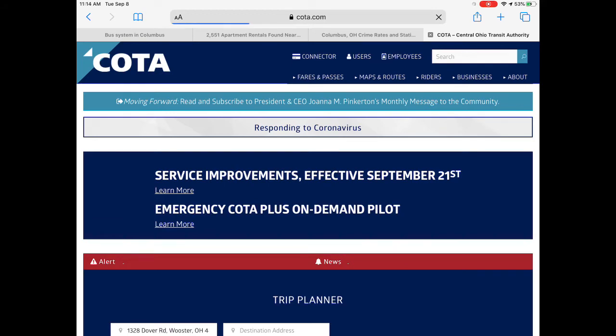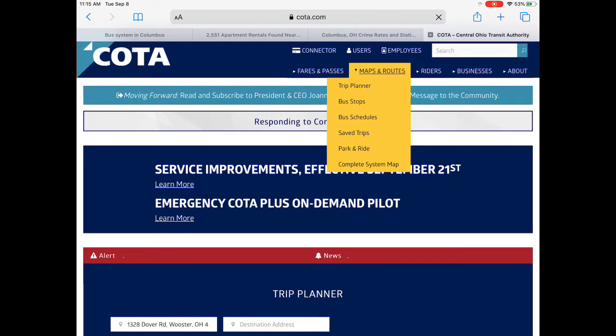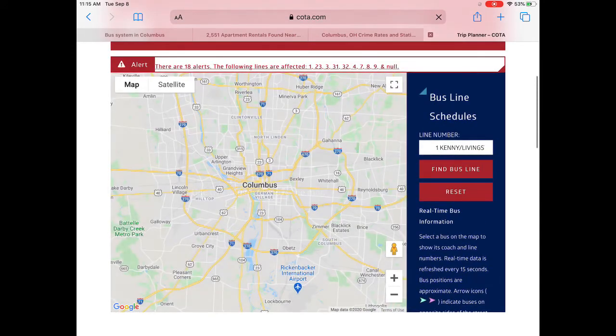The OSU Bus System, they're kind of struggling right now with their website and things. OSU has an interactive map that actually does a much better job than the OSU Bus System of showing the bus routes, particularly in and around campus. But as you can see here, you should be able to get maps and routes, bus stops, bus schedules, things like that. I was having trouble getting it to work earlier, but you should be able to click on a link and find that bus line. Like I said earlier, it was only showing this one, the Kenny Road to Livingston one, but it shows you exactly where the bus lines are.